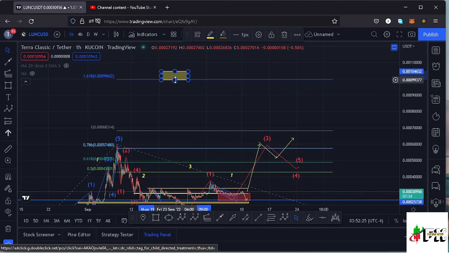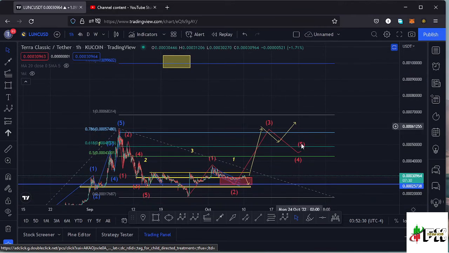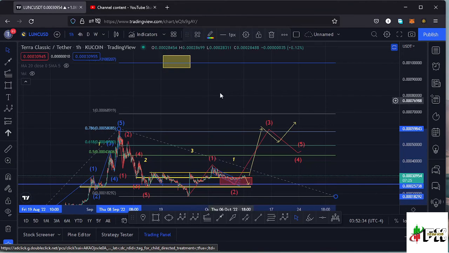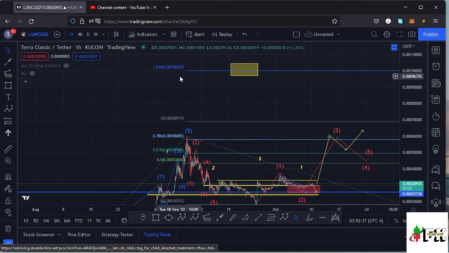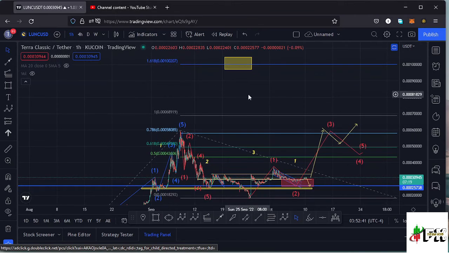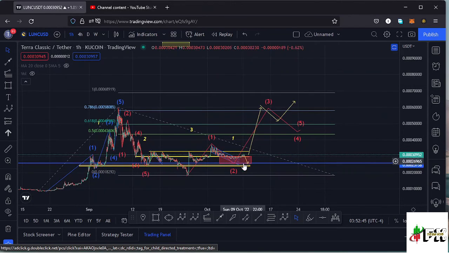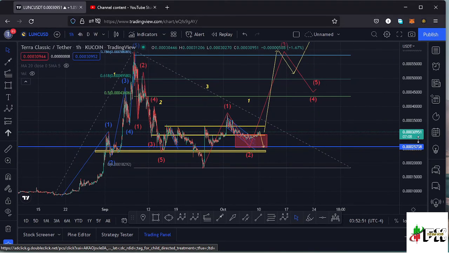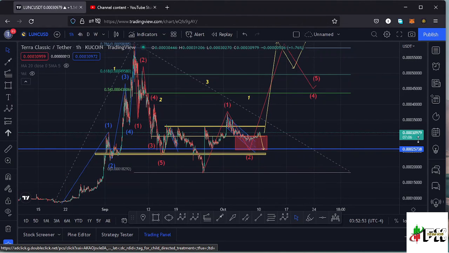And that target area lies at the fib level 1.618, and that could take us back to around the $0.001 mark using the trend based Fibonacci, and that would mean LUNC might gain 10x in that movement to the upper side in the formation of that higher Elliott wave count 1. So let's be patient and see how that plays out in this movement that we have right here, and also continue watching that key area of support at around the $0.00029 mark, and I'll keep you updated.